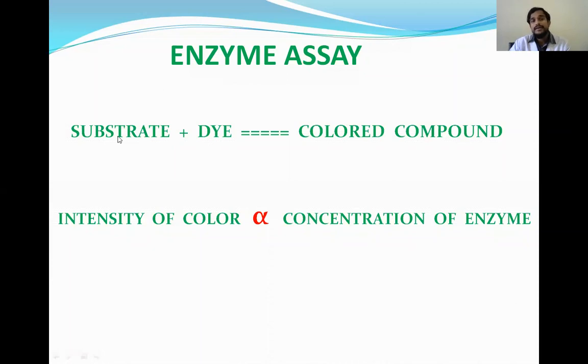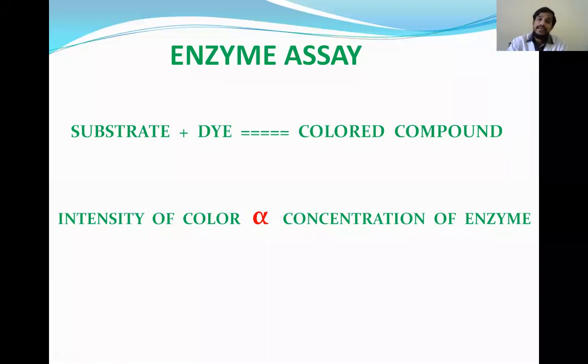So here the substrate, that means the biochemical parameter that we have to assess, and the dye are added along with the enzyme. The reagent also contains the enzyme. The enzyme catalyzes the reaction of that substrate and the product is formed. That product will combine with the dye and a colored substance is formed. Suppose a blood sample is there. If you want to assess a biochemical parameter in that blood sample, then we add the reagent. The reagent contains the enzyme and also the dye.